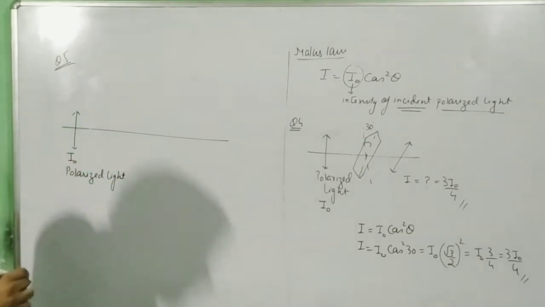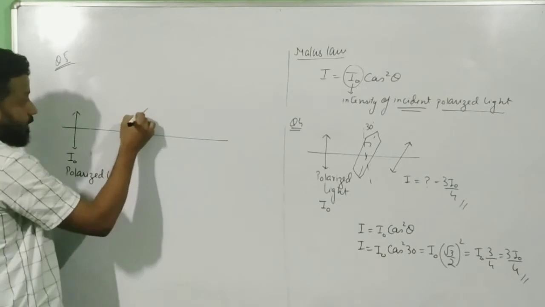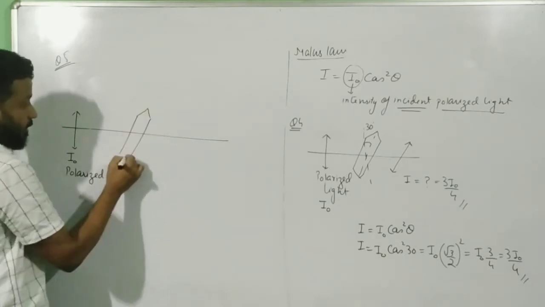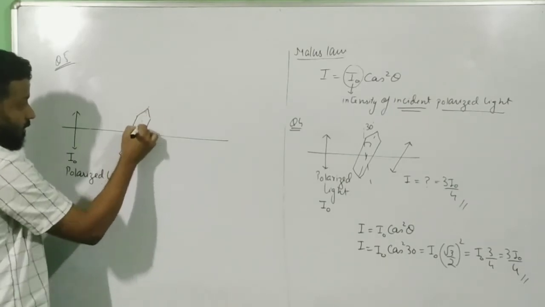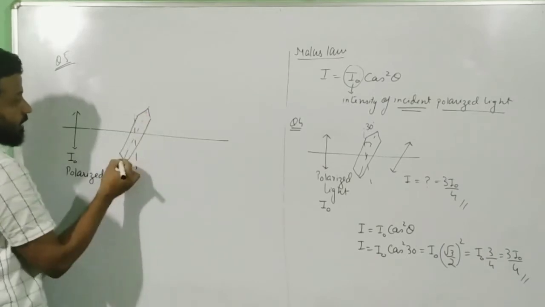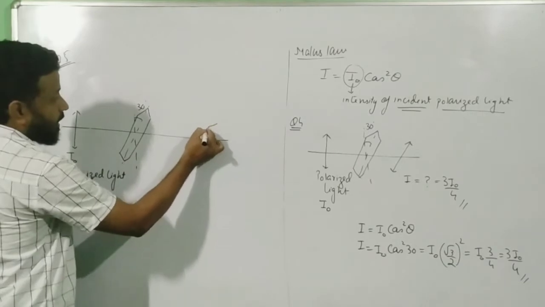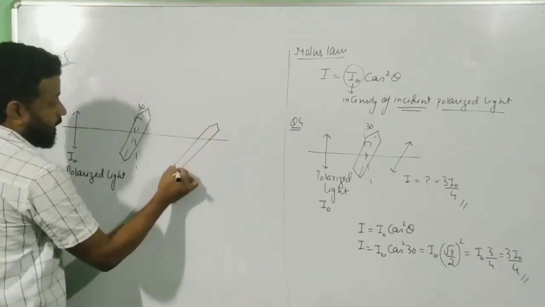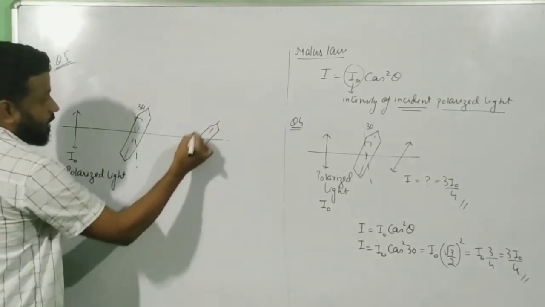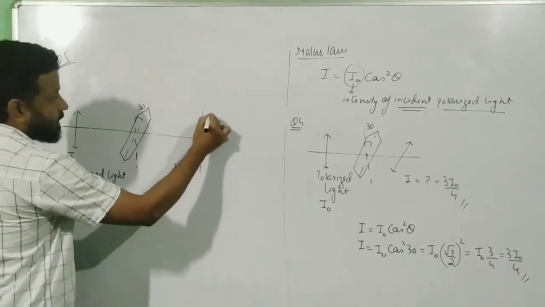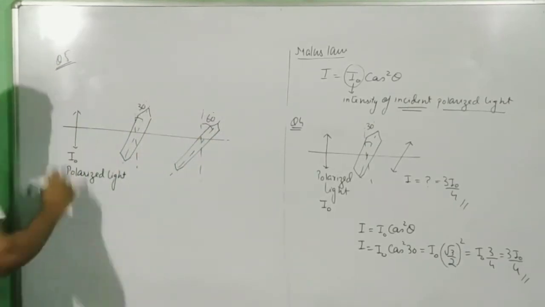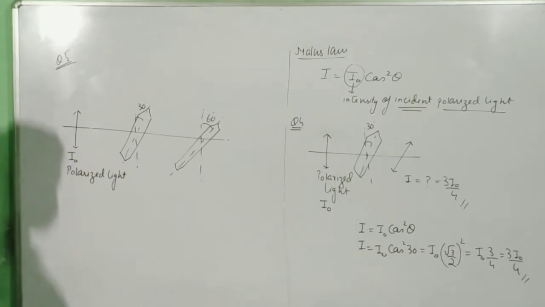Okay, and then you have the first Polaroid over here, which is making with the direction of vibration an angle of 30 degree, and then you have another Polaroid, and this makes an angle of 60 degree with this plane of vibration. Now here there is a catch over here.